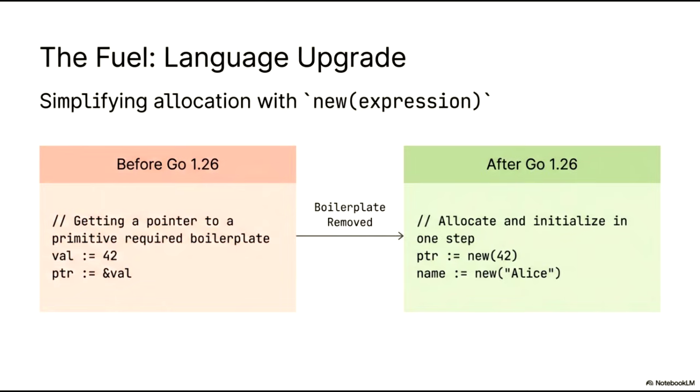With the release of Go 1.26, this friction is removed. We can now allocate and initialize a value in one concise step. By passing an expression directly to the new function, such as new(42) or new("Alice"), the language handles the memory allocation and initialization simultaneously. This update results in cleaner, more readable code and continues the trend of streamlining the developer experience within the Go ecosystem.